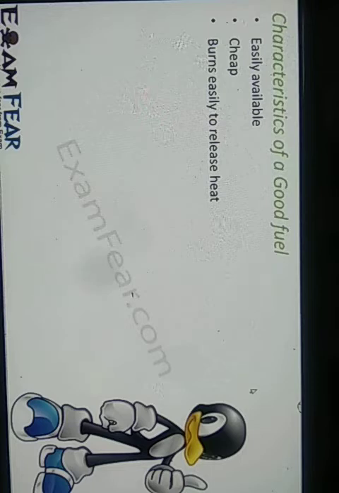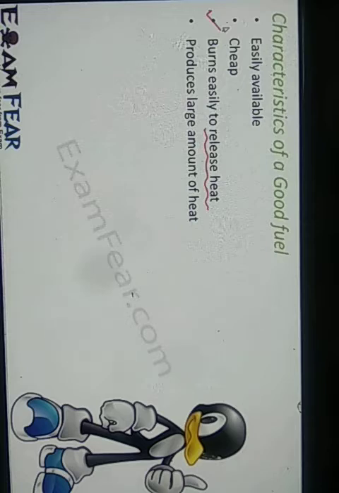Third, it burns easily to release heat. A fuel is something which generates energy. In order to generate energy, it has to react with oxygen. The easier the reaction with oxygen, the better it is, because then it immediately produces a lot of energy. So burning easily to release heat is also a most important thing. It should burn very easily and release a large amount of heat. The larger the amount of heat it produces, the larger the energy, and that huge energy can be utilized for different domestic or industrial purposes.